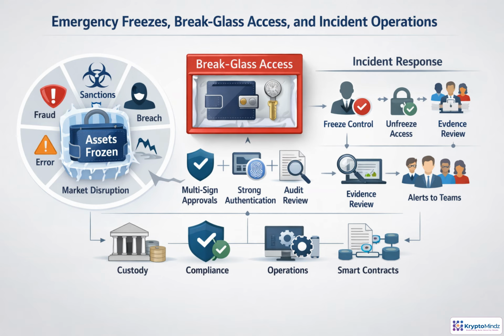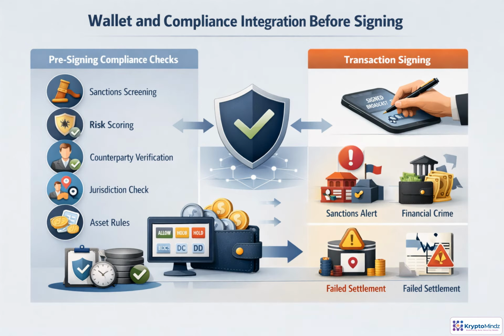When a suspicious outbound transfer appears, the priority is containment, not debate. A freeze may target one wallet, one asset, a counterparty, or the whole platform. Break glass access should require strong authentication, multi-party approval, and a complete audit trail. From there, the incident team investigates evidence, coordinates with custody, compliance, operations, and smart contract controls, approves remediation, and restores service only when risk is understood and formally accepted.